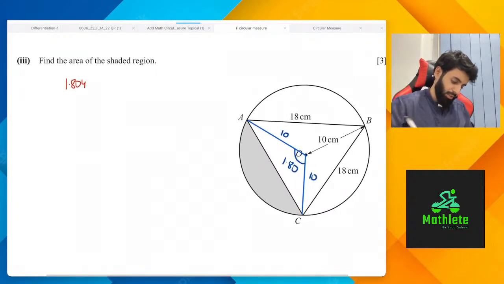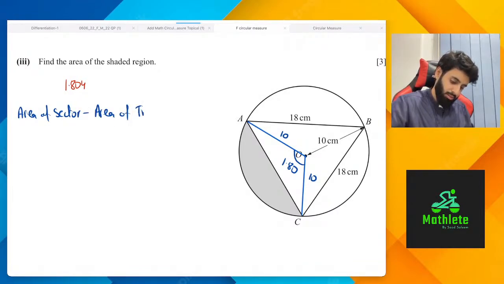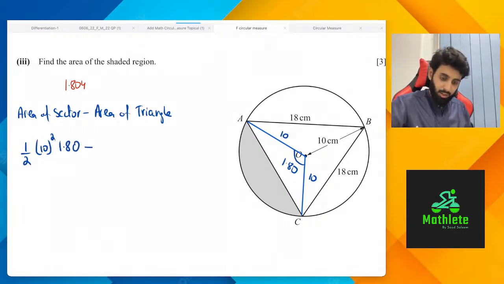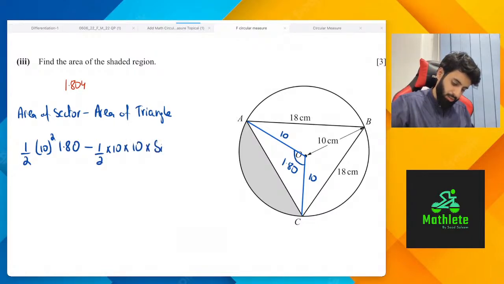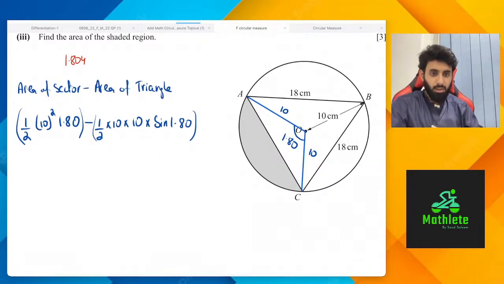So you guys are right, spot on. Area of sector minus area of triangle. So area of sector is going to be half 10 squared theta, half r squared theta, minus area of triangle, that's going to be half into 10 into 10 into sine of 1.80. There you go.